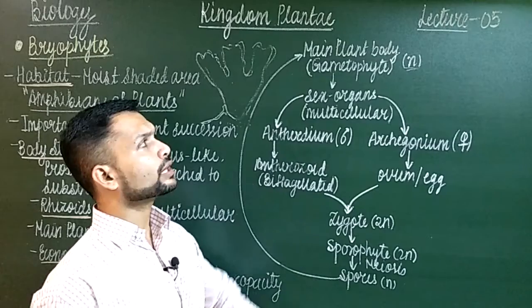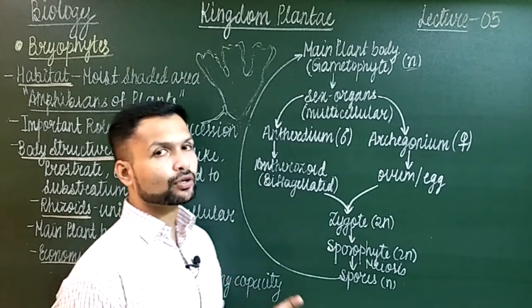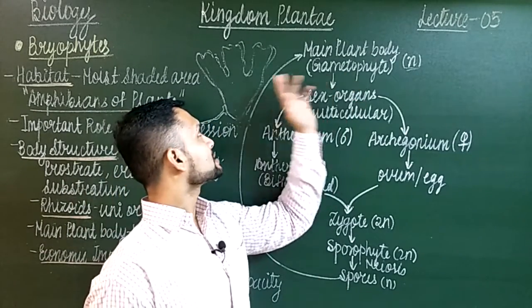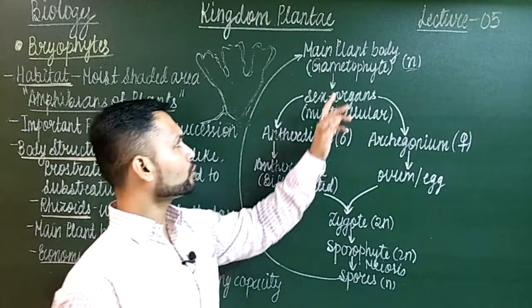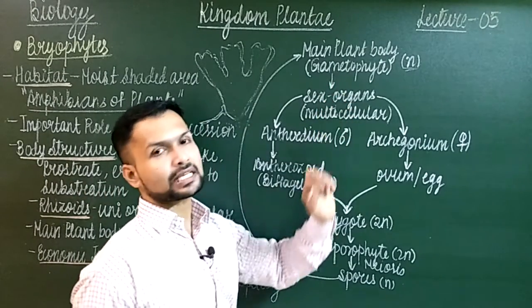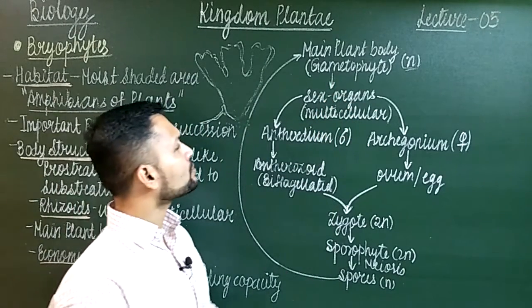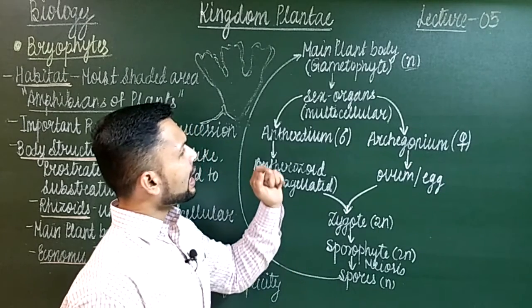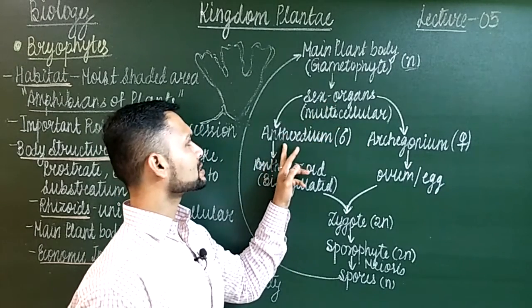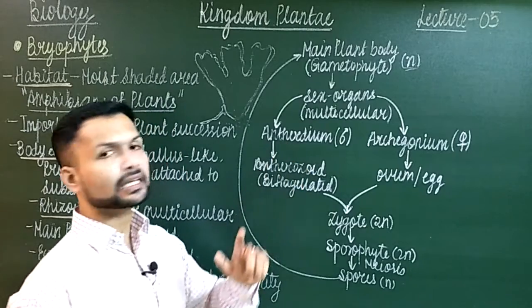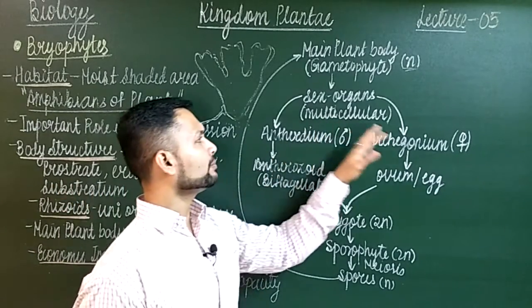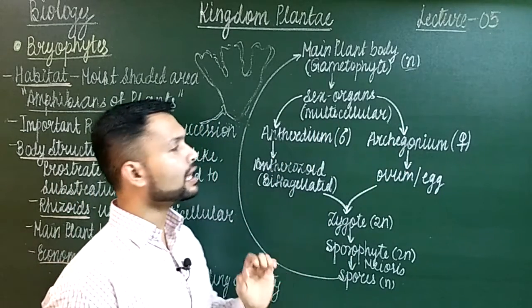So the plant body itself is haploid, and that is the gametophyte, because this plant body is going to produce multicellular sex organs. Obviously the male sex organ is the antheridium, and the female sex organ is the archegonium.